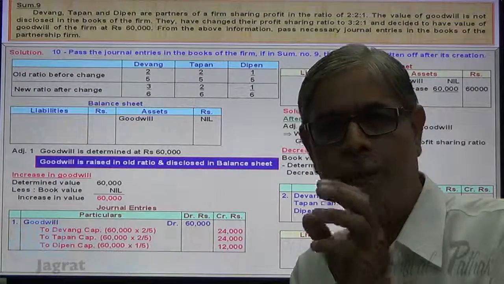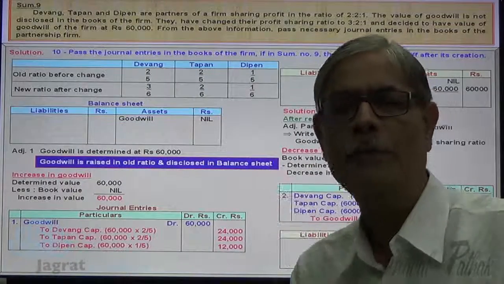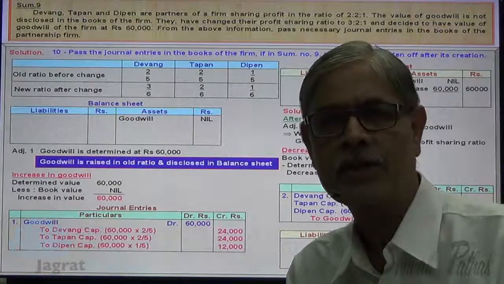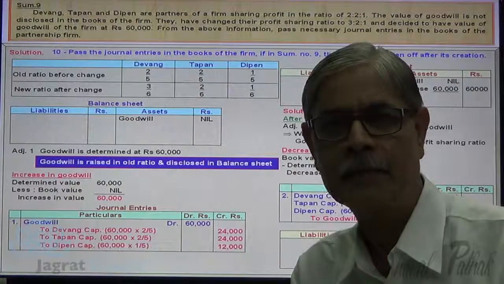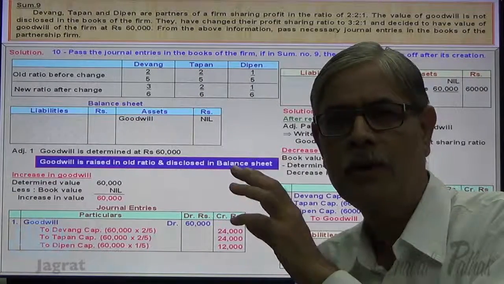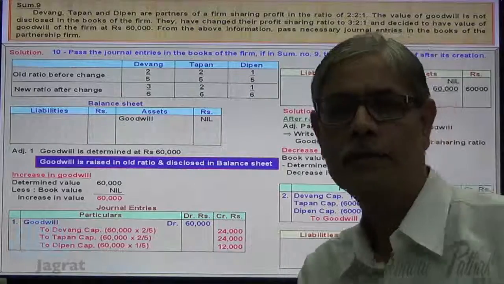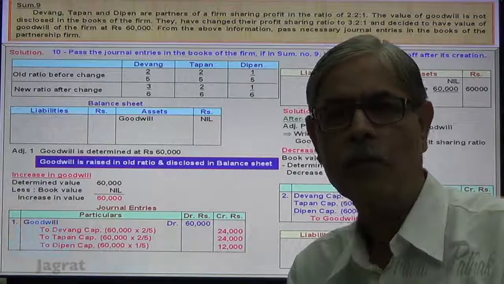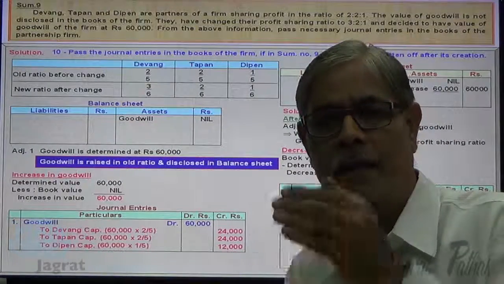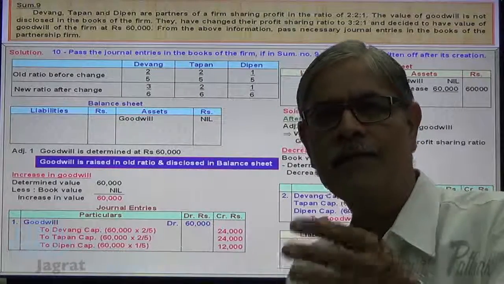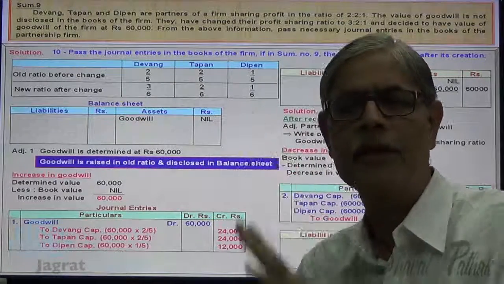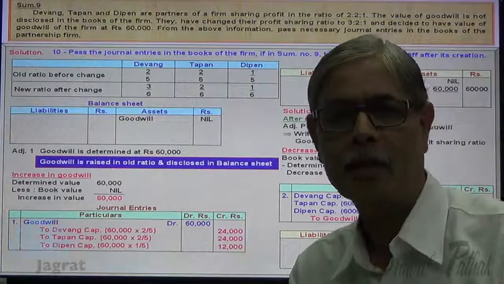So just keep that in view. I have reported this sum in this fashion for your better understanding. Now this sum number 10 is over. Now I want to go for next sum, that is 11, which is also in continuation with sum number 9. Observe it.